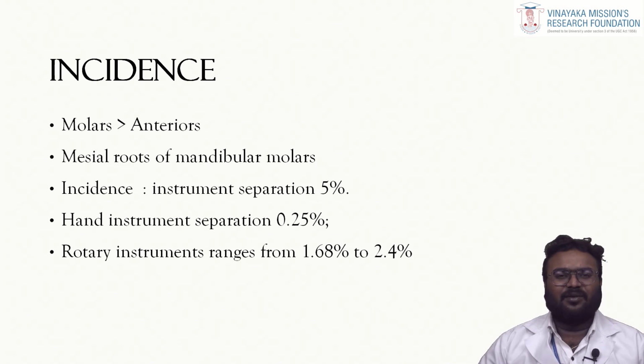Coming to the incidence of root canal instrument separation, it is more common in molars than anteriors. Why? The root canal anatomy of molars is more complicated than the anterior or single rooted teeth, and especially the mesial roots of mandibular molars are more susceptible to instrument fracture. The instrument separation incidence is about 5%. You can ask me whether a rotary file will break or a hand file will break. The hand file separation is about 0.25%, whereas the rotary file breakage is between 1.68% and 2.4%.